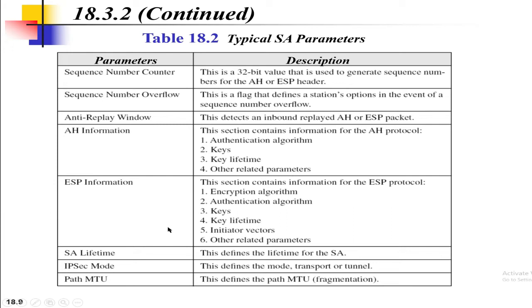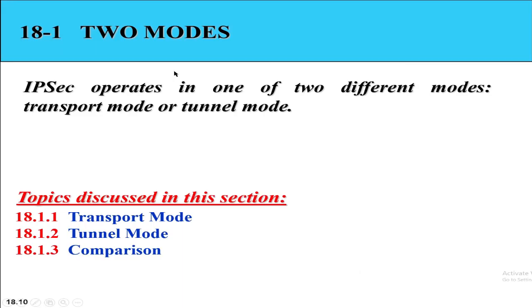Next is the SA lifetime. It basically defines the security association lifetime. And next are the IP security modes. IP security has two different modes, transport mode and tunnel mode. Let's discuss them in detail.